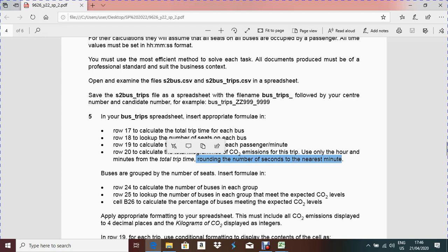So that means you have to convert all the timing. If it is an hour, you have to convert it into minutes. If it is seconds also, you have to convert that into minutes. So what they are asking is to round the number of seconds to the nearest minute. You know that 60 seconds equals 1 minute. So if it is 30 or more than 30 seconds, you have to accept that as 1 minute. If it is less than 30, we will not accept that value. Clear? So what we will do here,